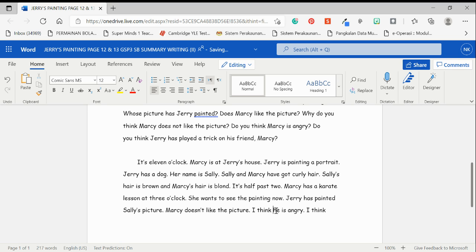No. Grammatically it's correct, but for you to write a summary, it is inappropriate, because we are writing a summary of the story. We are not writing a composition on your opinion or your feeling. So you have to also let go of I think. So, she is angry.